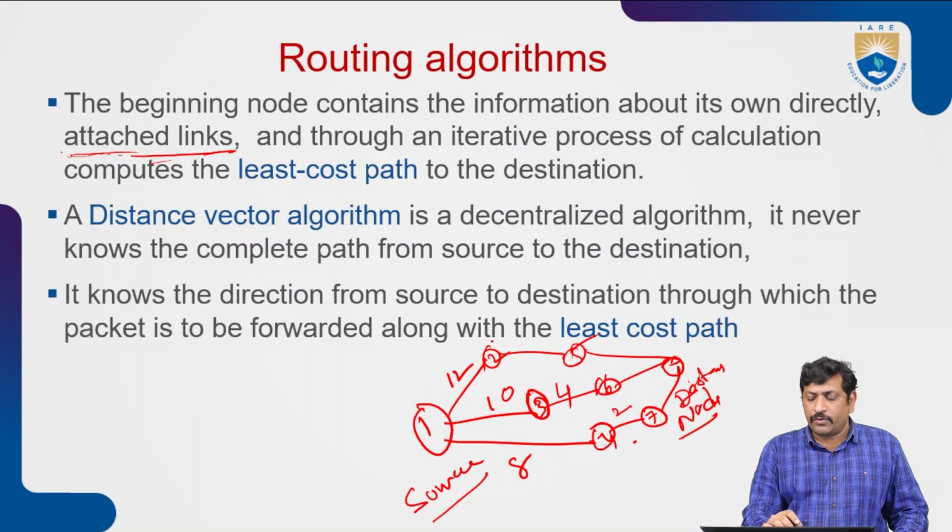From 2 to 5 the cost is 6, from 5 to node 8 the cost is 5, and from 6 the costs are 6 and 1.